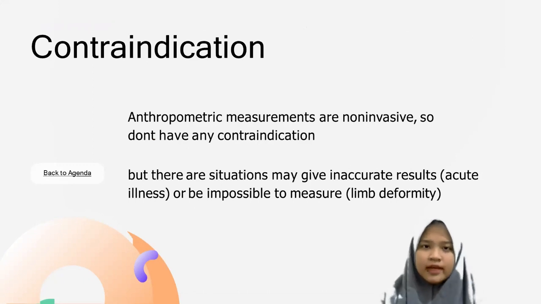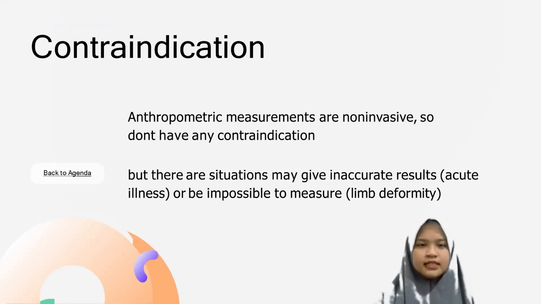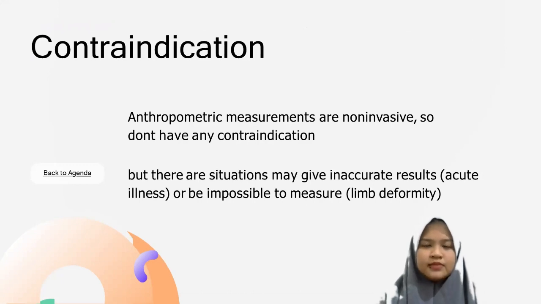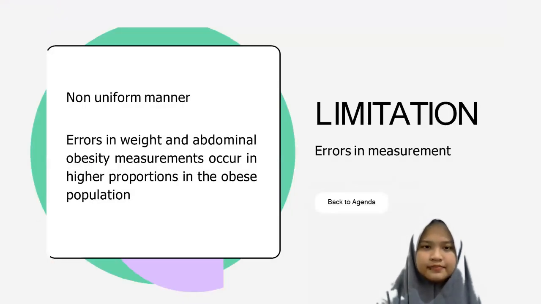Next are the contraindications of anthropometry. Anthropometric measurements are not invasive and as such don't have any contraindication for their use. But there are situations in which the measurement might give inaccurate results, such as acute illness, or be impossible to measure, such as a limb deformity or casting.